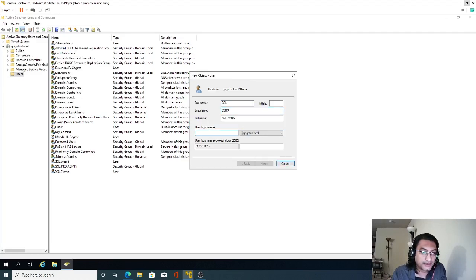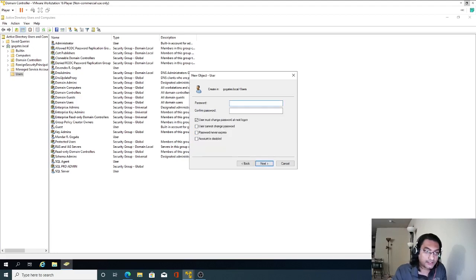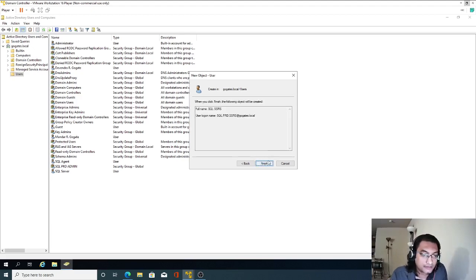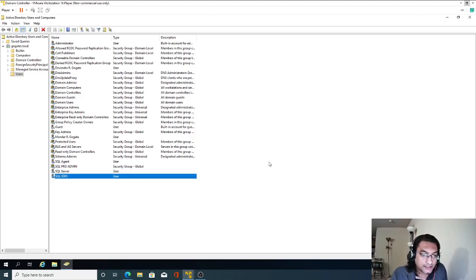Perfect. And the login is SQLPRDSSRS@goktes.local. This is perfect. For the password, I will keep the password the same, Password#123. Perfect. So our user is created.